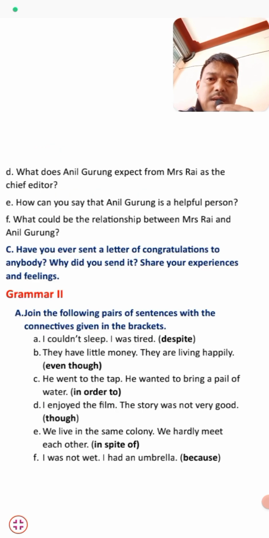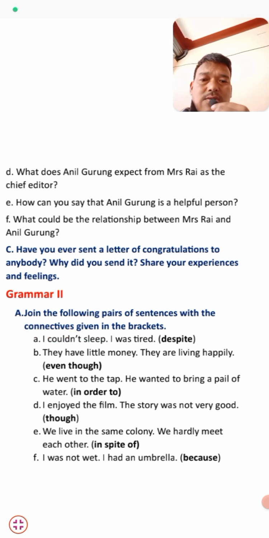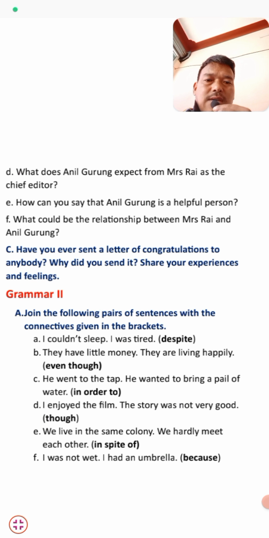Okay, students, we have grammar part 2, a very important one. Join the following pairs of sentences with the connectives given in the bracket. In this exercise, students, we are going to discuss some connectives, like despite, even though, in order to, though, in spite. All these are connectives, students, and we have to join these pairs of sentences with the help of these connectives. The first one is: I couldn't sleep, I was tired.